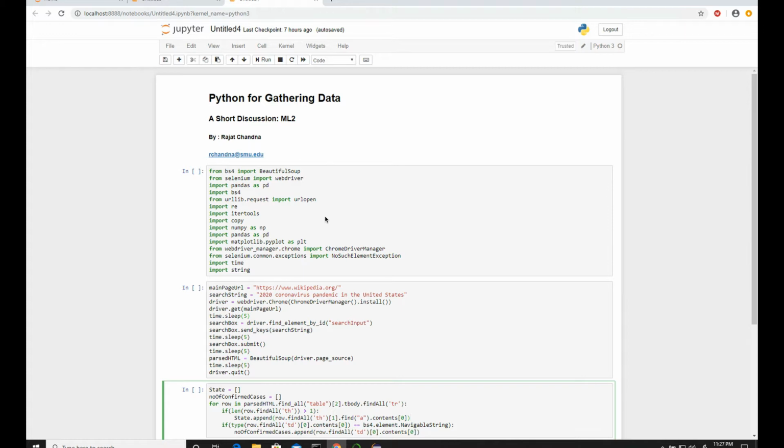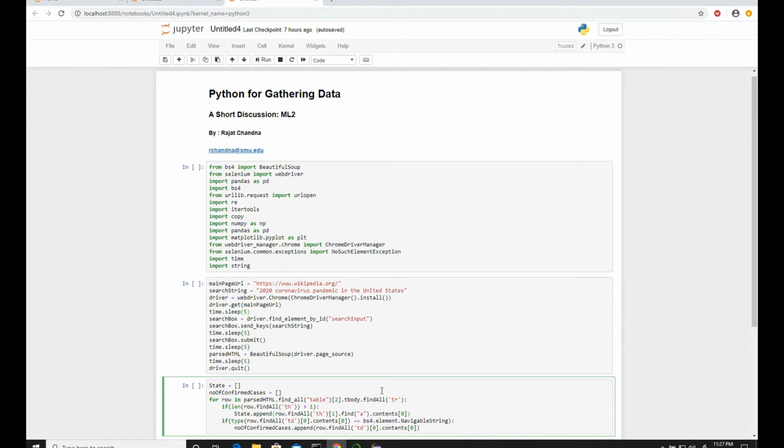Now, heavily I use two packages, and the idea here is to basically throw out a notion. So it is not a full comprehensive tutorial or talk on the use of Beautiful Soup and Selenium, the main packages I would be using. Selenium is basically used for web page navigation, and Beautiful Soup is more for HTML parsing. You can check, there are a lot of tutorials available on the internet about both of these packages, and it takes a lot of time. So it will be just throwing out a notion, planting a seed, and showing the capabilities of what we can achieve using these two packages in Python.